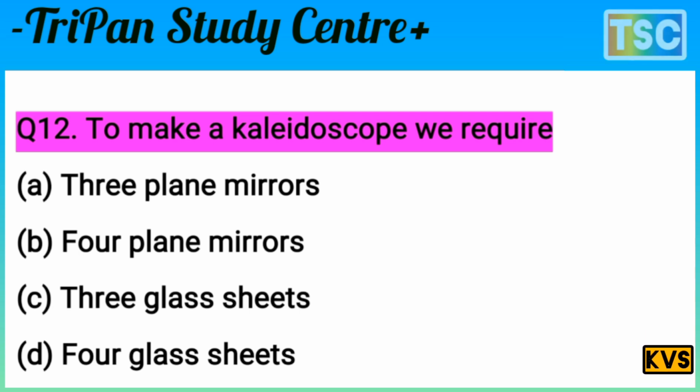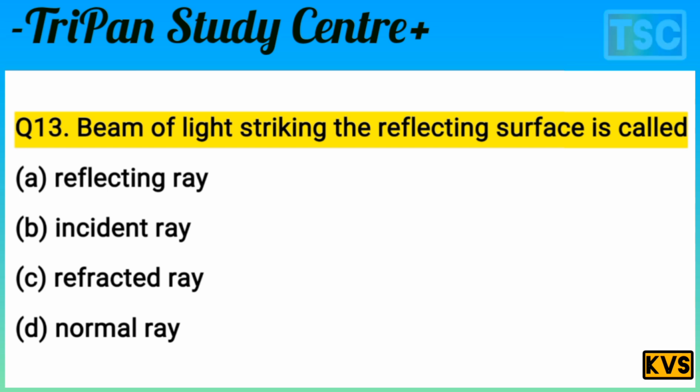Question is very interesting. To make a kaleidoscope, we require. That's important here. But the answer is clear. A, 3 plane mirrors. To make a kaleidoscope, we require 3 plane mirrors. Option A is correct for this question. Let's see the next question here.